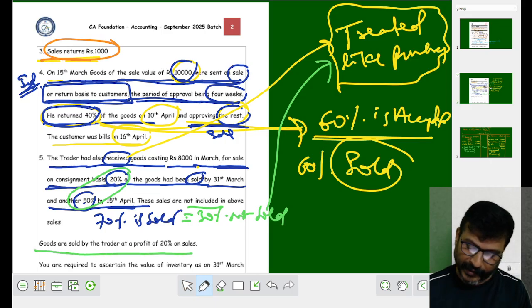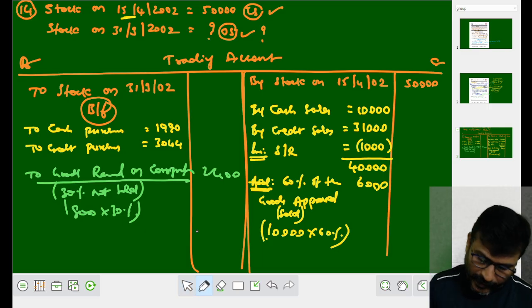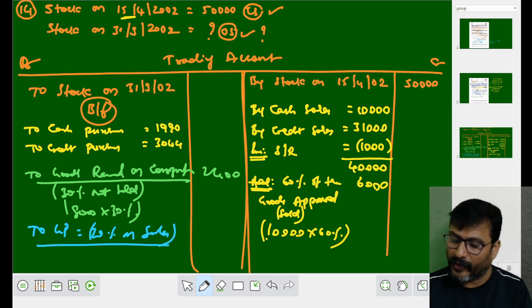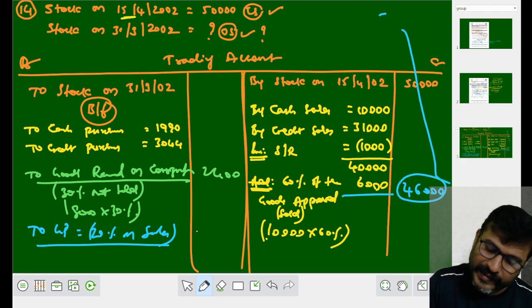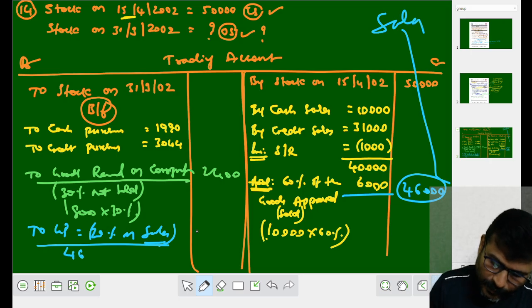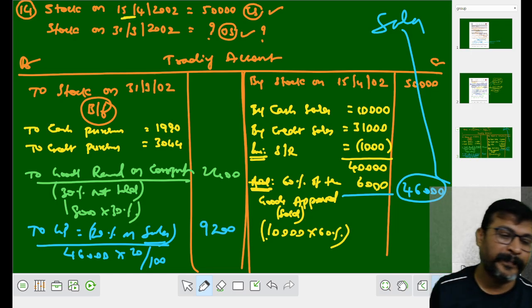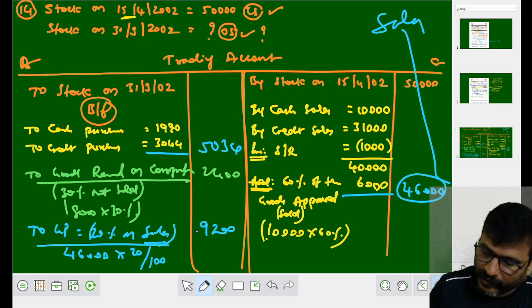Goods are sold by a trader, 20% profit on sales. Profit is how much? Profit is 20% gross profit on sales. Right? Now you take the sales in the outer column. Sales is 46,000. Profit is given on sales. So what to do? 46,000 into 20 by 100. It is not 20 by 120, it is 20 by 100. Understood? Take these purchases in the outer column as 5,034.